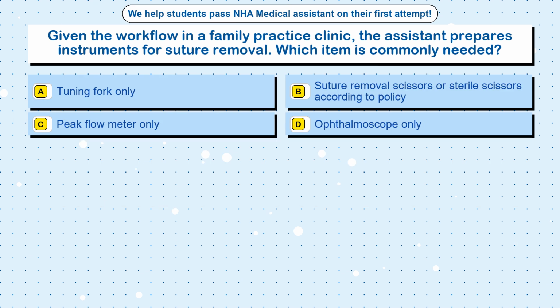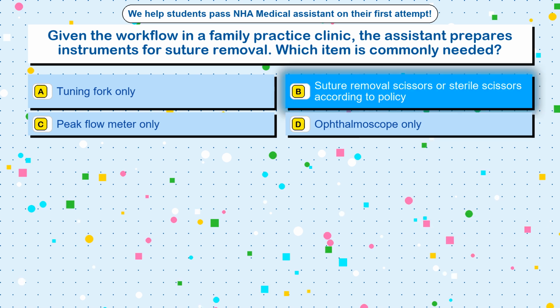Question 50. Given the workflow in a family practice clinic, the assistant prepares instruments for suture removal. Which item is commonly needed? Option A. Tuning fork only. Option B. Suture removal scissors or sterile scissors according to policy. Option C. Peak flow meter only. Option D. Ophthalmoscope only. The correct answer is option B.